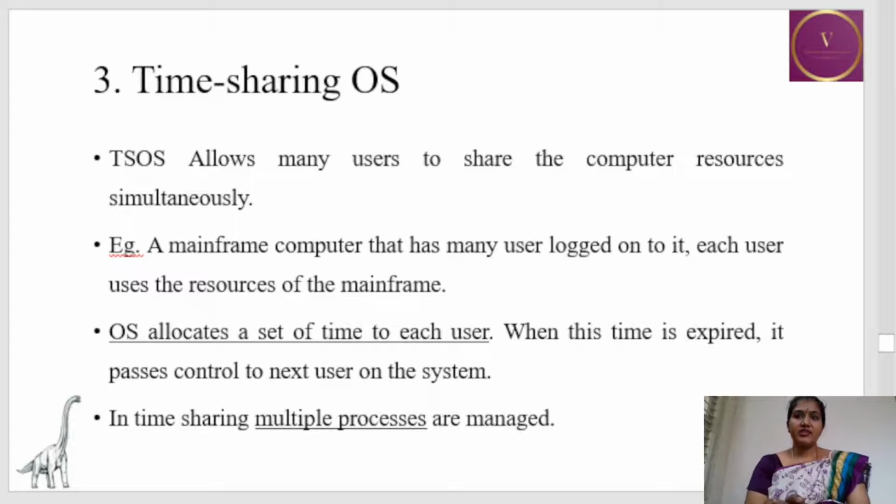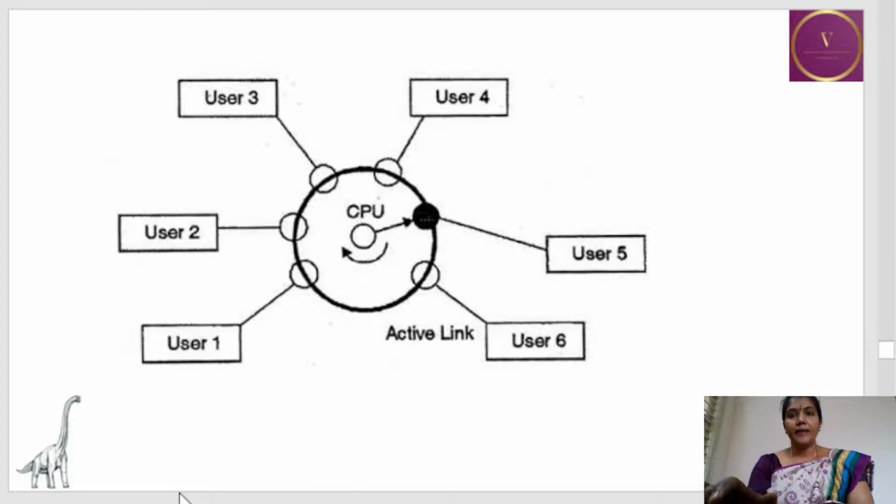Here the OS allocates a set of time to each user. That is, the OS will allocate a particular time period for each user, and each user will be using the processor, and when the time expires, the control passes to the next user. In time sharing, multiple processes are managed simultaneously. This is the pictorial representation of a time sharing operating system. As you can see, each user is using the CPU for a specific time period.